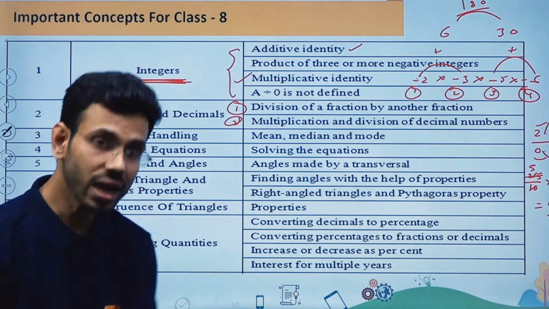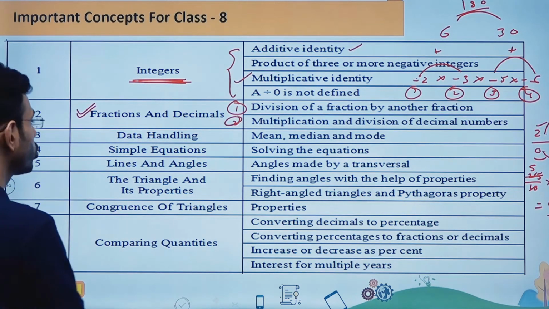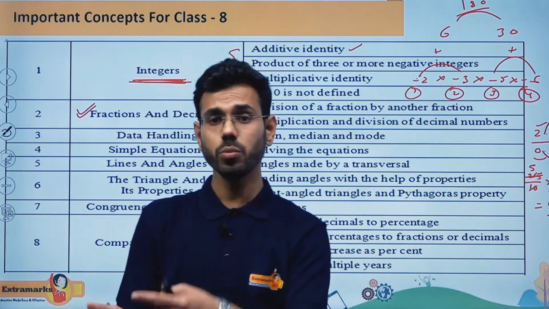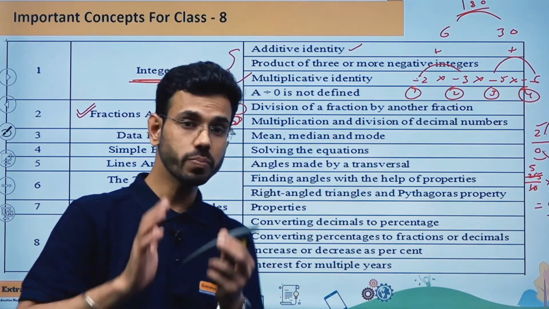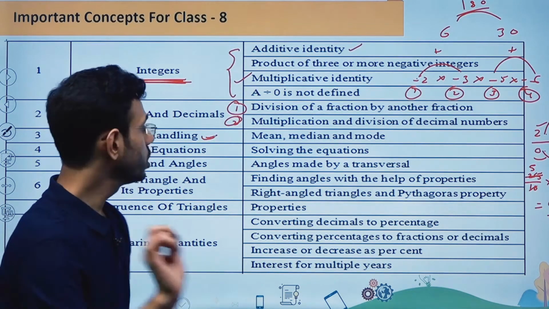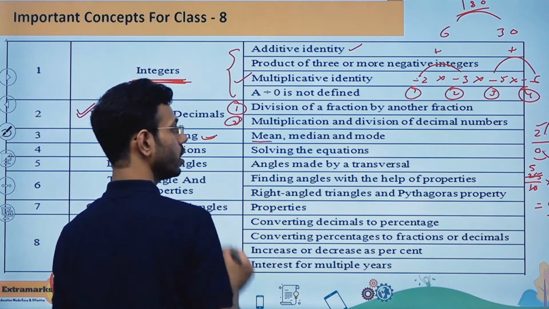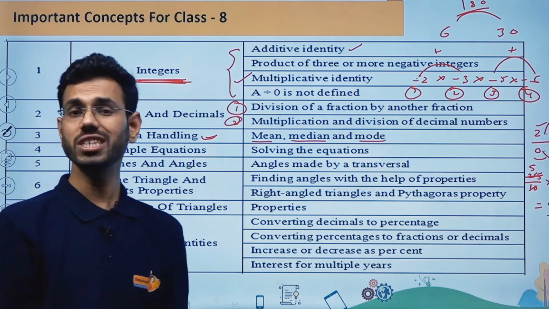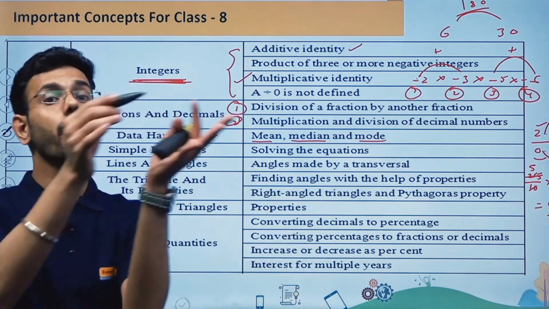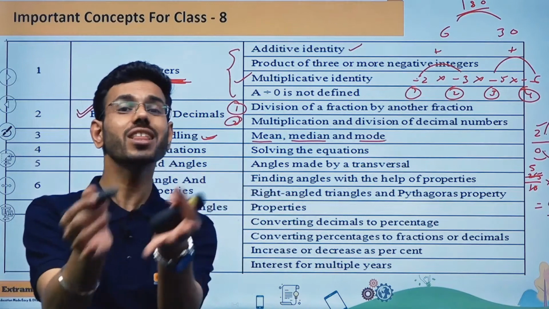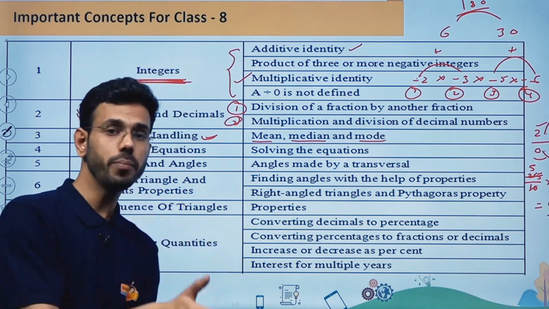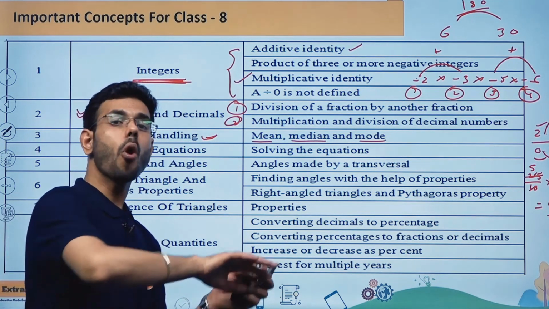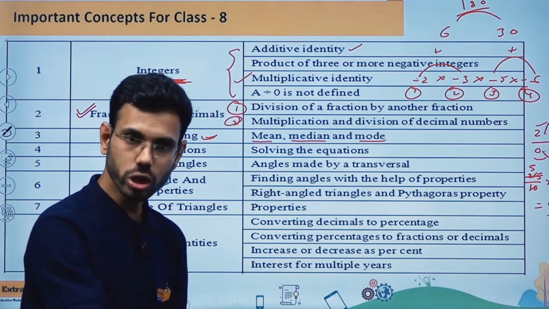Now let us talk about the third chapter of 7th class, which is going to be data handling. Now please understand, in data handling there will be graphs, there will be bar graphs, but the most probable thing they can ask you is a question based on mean, a question based on median, and a question based on mode. If I'm talking about mean, it is also called arithmetic mean. Arithmetic mean, or simply mean, is the average of the given data. That means the sum of all the data divided by the total number of data.